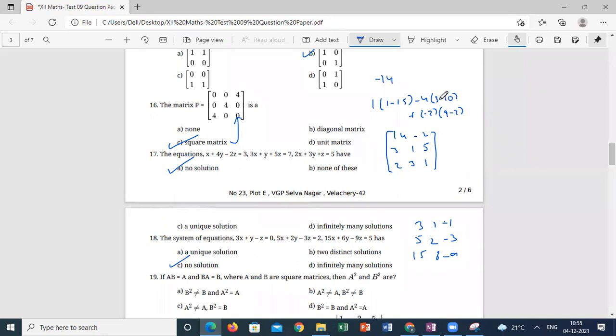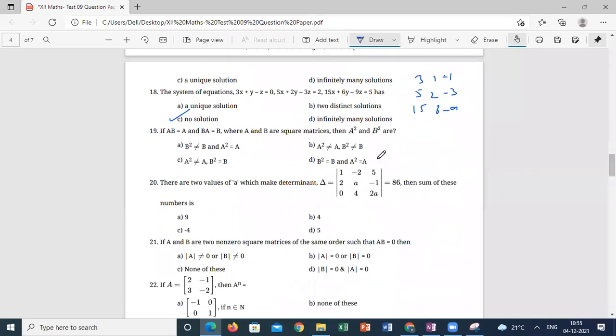Minus 7 into minus 4 is how much? Plus 28, sir. Minus 2 into 7. What is the minus 2 into 7? Minus 14. What is the answer? Please cross verify. I will do it again. Okay, sir. Understood.